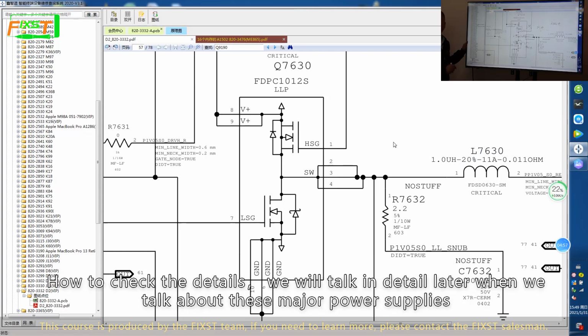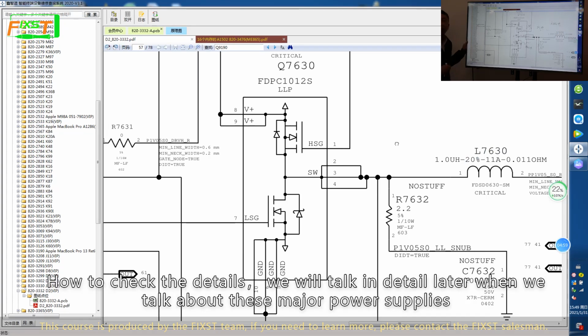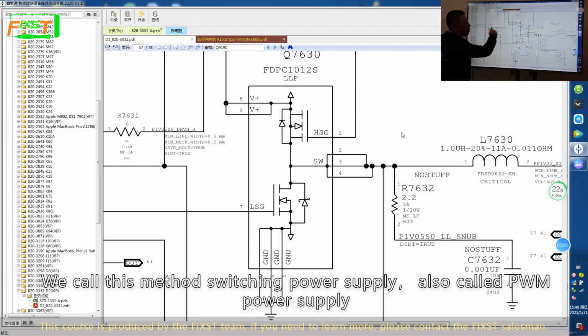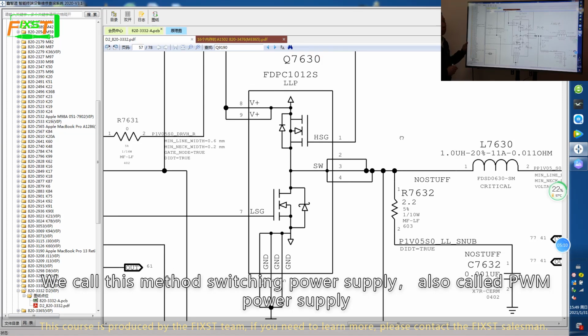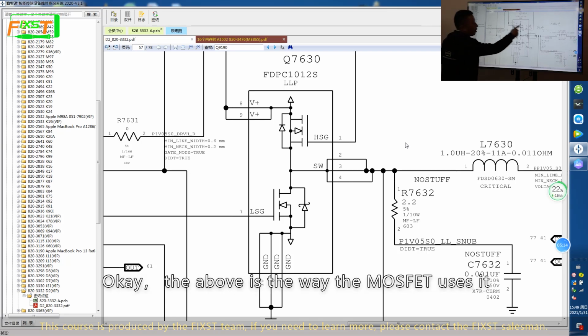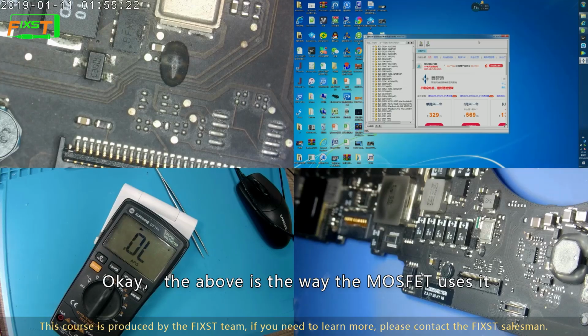How to check the details? We'll talk in detail later when we talk about the major power supply. So today we focus on the application of this FET. We call this method switching power supply, also called PWM power supply. It is also the top priority of our later learning. Okay, the above is the way the MOSFET is used.